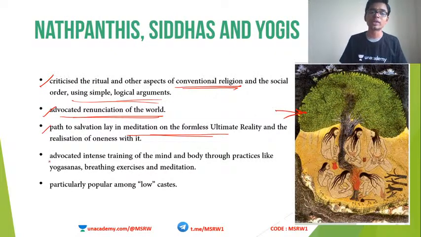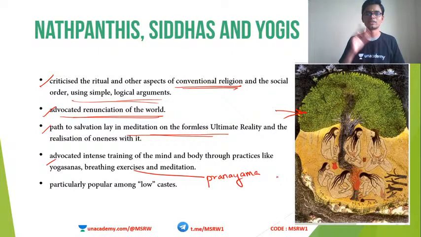They also advocated intense training of mind and body through meditation and breathing exercises. You know about the various kinds of yoga, and one of them is pranayama. Pranayama, which means what? Breathing exercises. Yama, niyama and all these things, and pranayama, that is the breathing exercise.